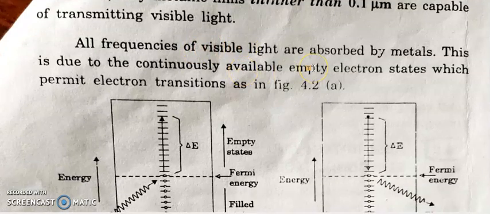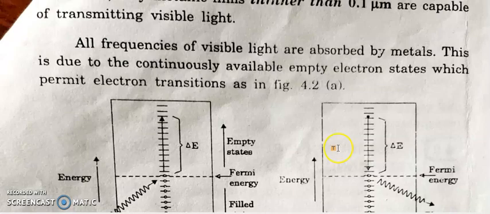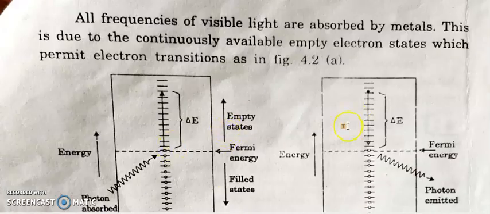When the electromagnetic spectrum or visible light falls on the metal, electrons in the valence band absorb energy and move to the conduction band. So this is shown in the figure.